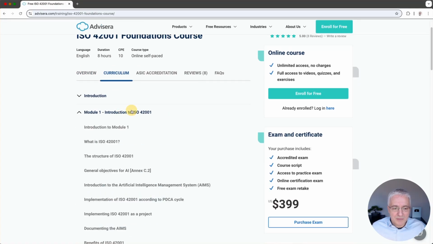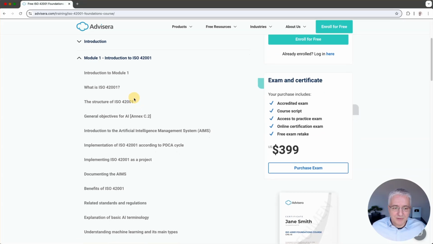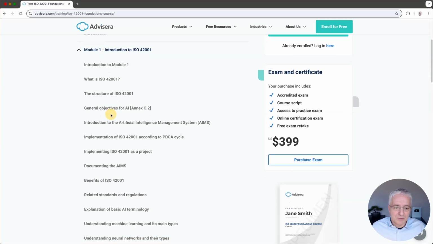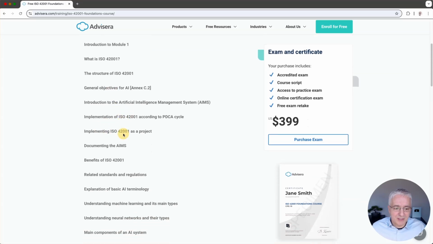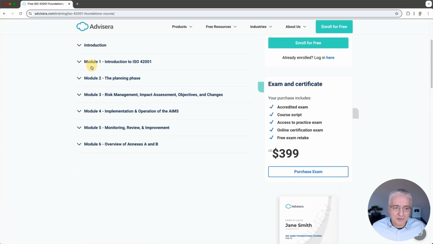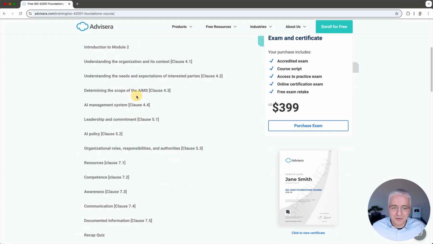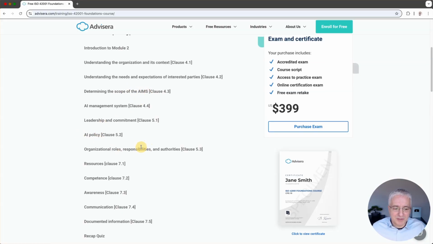In module 1 you have several lessons that are general about 42001. For example, this one is about these general objectives. Here you have a bit more explanation about these objectives, then about the implementation of the standard and so on, and then some basic terminology: machine learning, neural networks, AI system lifecycle, these kinds of things. In module 2 you will see that the course starts to explain each and every clause from the standard. So basically how you define the scope, how you define the top-level policy, roles and responsibilities, and so on.